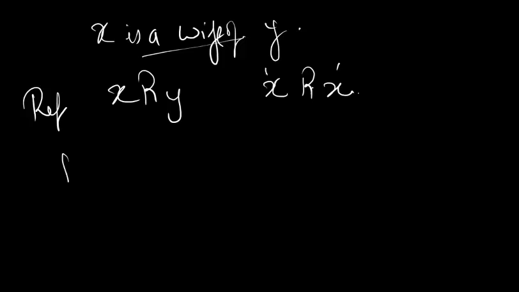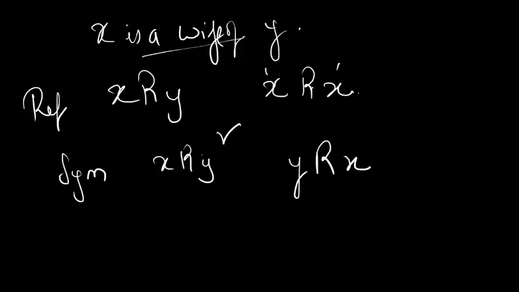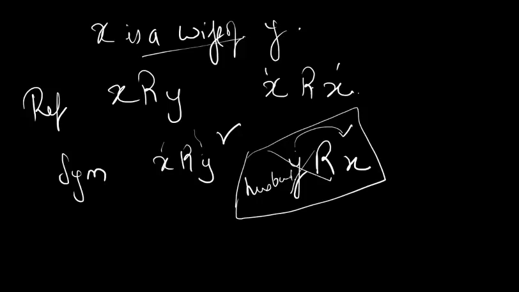Now I'm going to check for symmetry. For symmetry, I'm going to consider the first condition to be true. I'm going to say this is true: X is the wife of Y. Now I'm going to flip it around and check, is Y the wife of X? No, that's not true, because if X is the wife of Y, then Y is the husband of X, isn't it? He's not going to be the wife. Hence this statement is not true. Because this statement is not true, (Y, X) does not belong to R, and hence it's not symmetric.